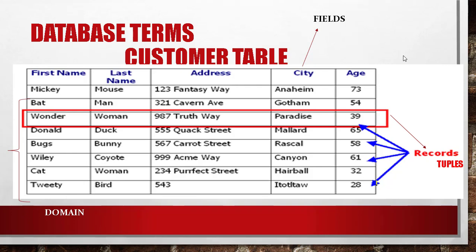In order to revise the same concept and make it clear, we would like to repeat the meaning of each item in the table. First, table means a collection of data elements organized in terms of rows and columns. The other name for table is relation. Record is each row in the table; the other name for record is tuple.